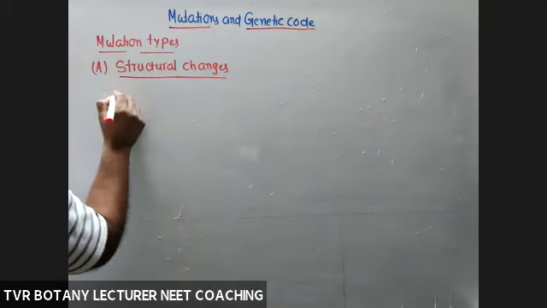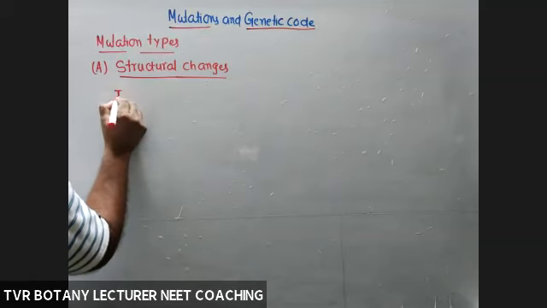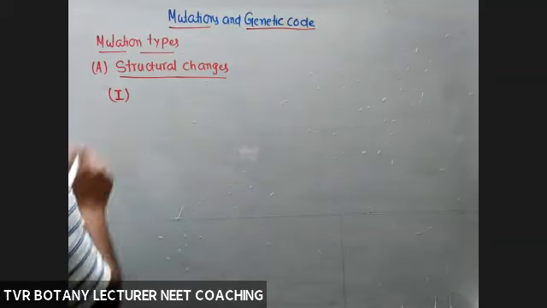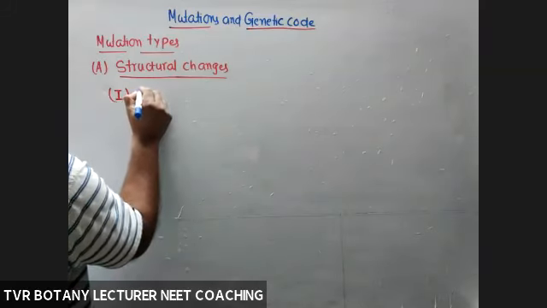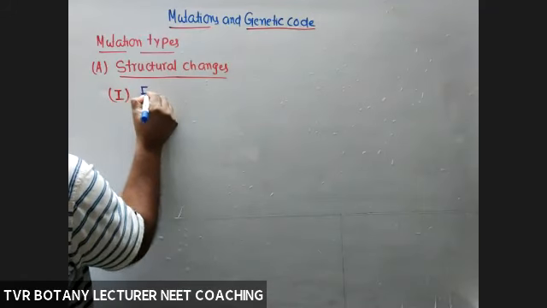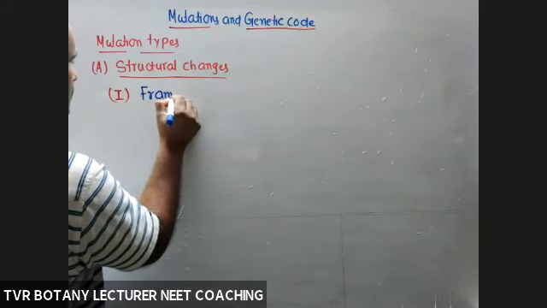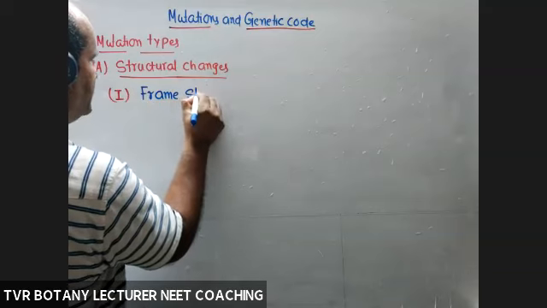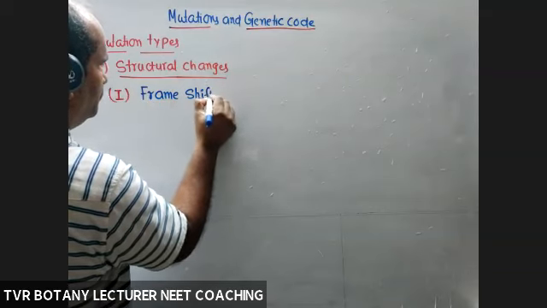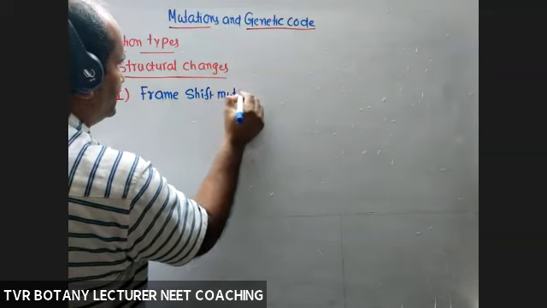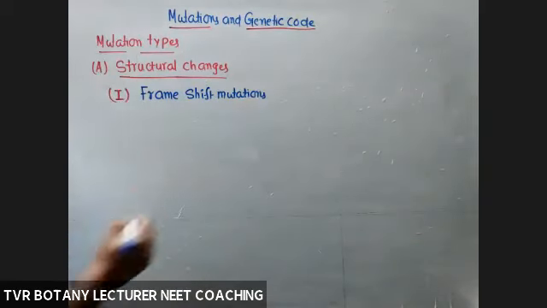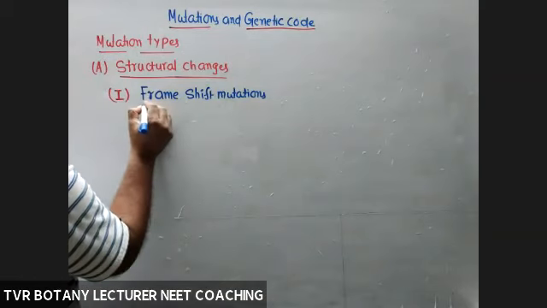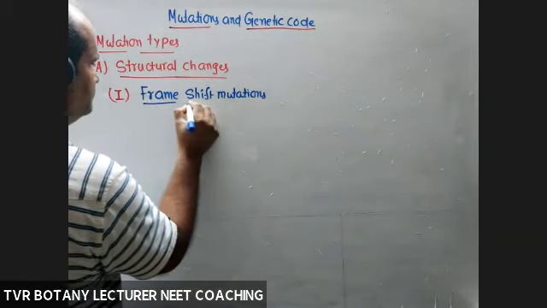So first one, frame shift mutations. Frame shift mutation means change in the genetic code.